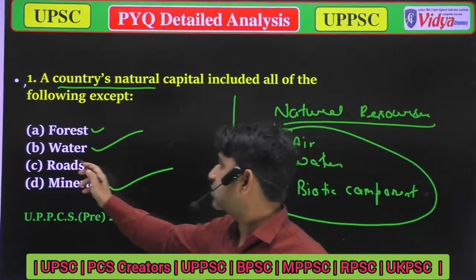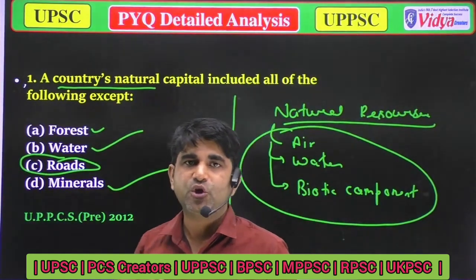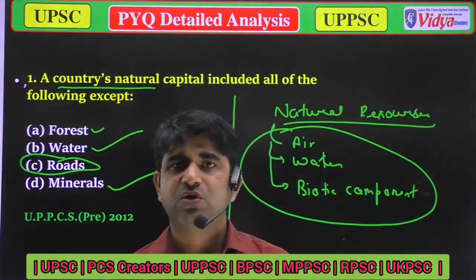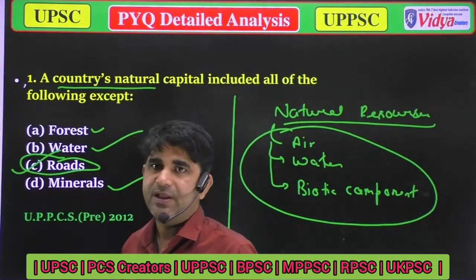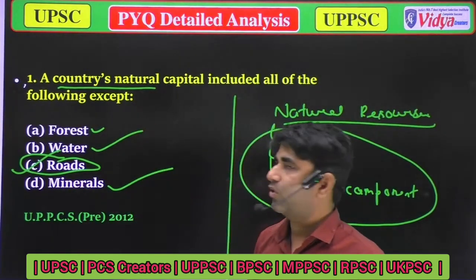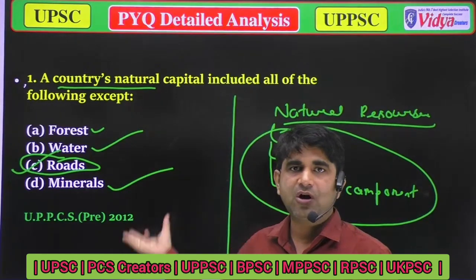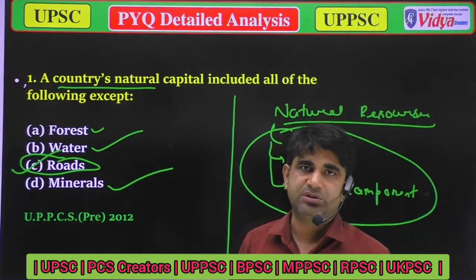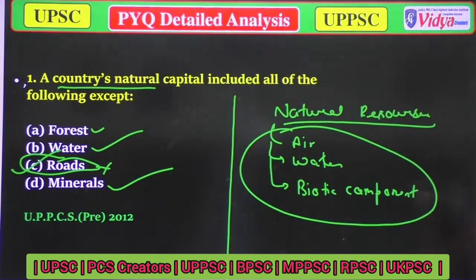But roads are constructed by human activities. So roads are not natural resources, and except road, forest, water, minerals, all of them are natural resources. So now we'll move to the next question.